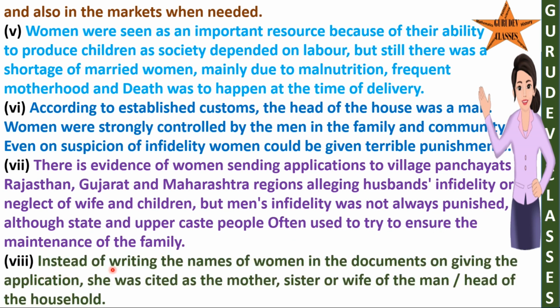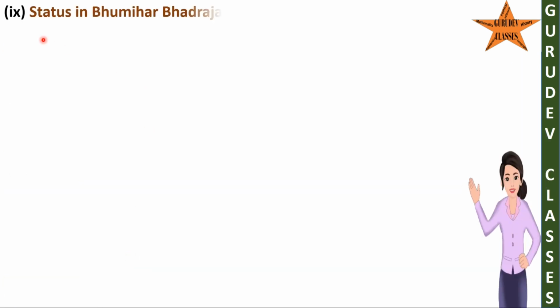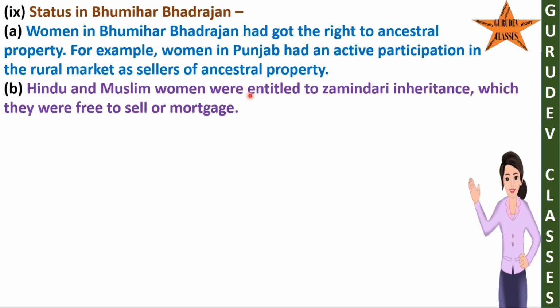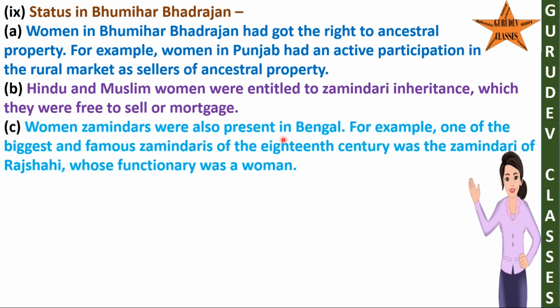8. Instead of writing the names of women in the documents on giving the application, she was cited as the mother, sister or wife of the man, head of the household. 9. Status in Bhumihar Bhadrajan. A. Women in Bhumihar Bhadrajan had got the right to ancestral property. For example, women in Punjab had an active participation in the rural market as sellers of ancestral property. B. Hindu and Muslim women were entitled to zamindari inheritance, which they were free to sell or mortgage. C. Women zamindars were also present in Bengal.